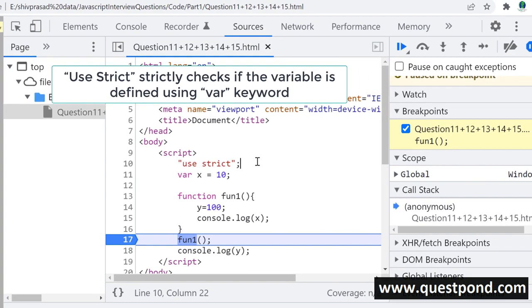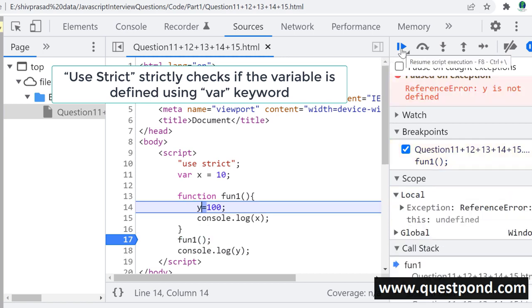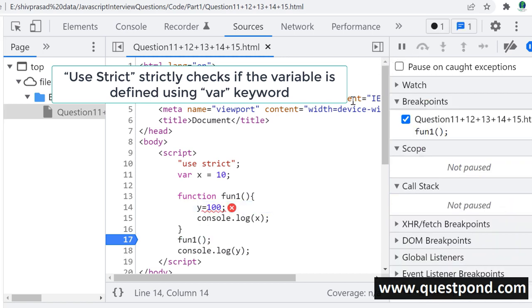For example, you can see in line number 14, we are saying y equal to 100. So the variable y is not defined by the var keyword. So what will happen is if you run this, it will throw an exception. You can see out here, there's an exception saying that y is not defined, right? So use strict strictly checks if the variable is defined using the var keyword or the let keyword.